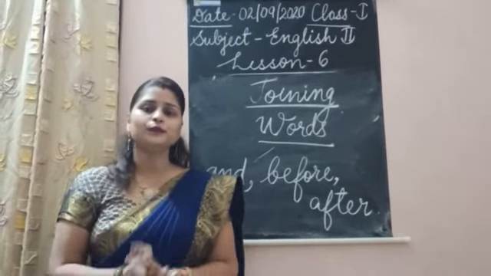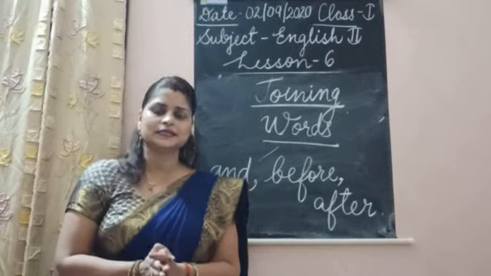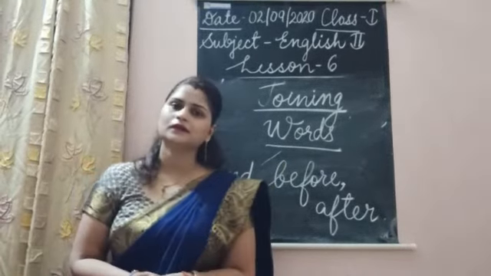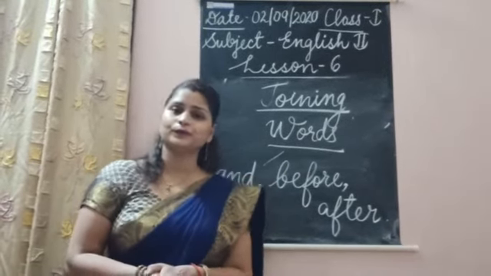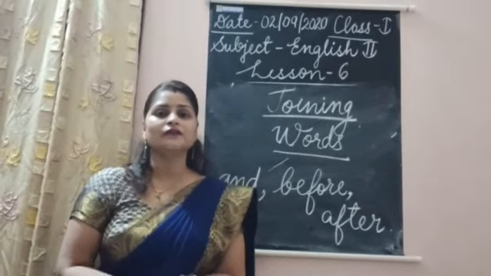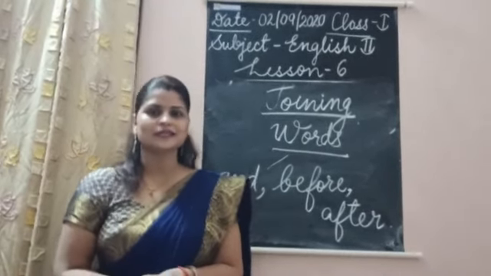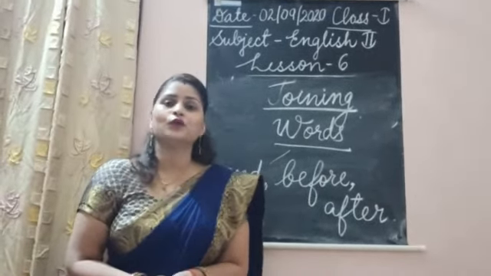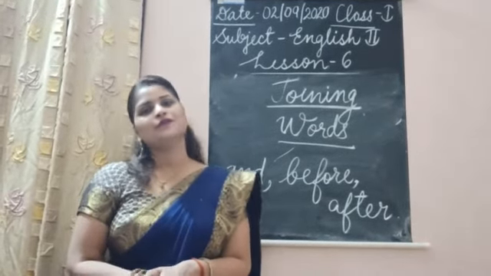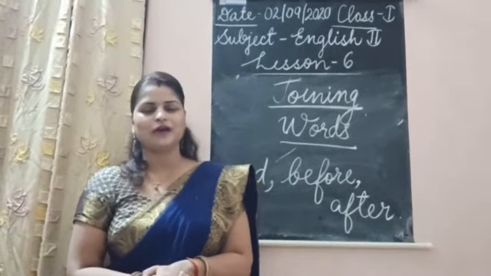I hope you all have understood lesson 6, Crayons. The poem was about Millie, and we learned that sharing is caring. Now I hope you will share your things with your friends and family.